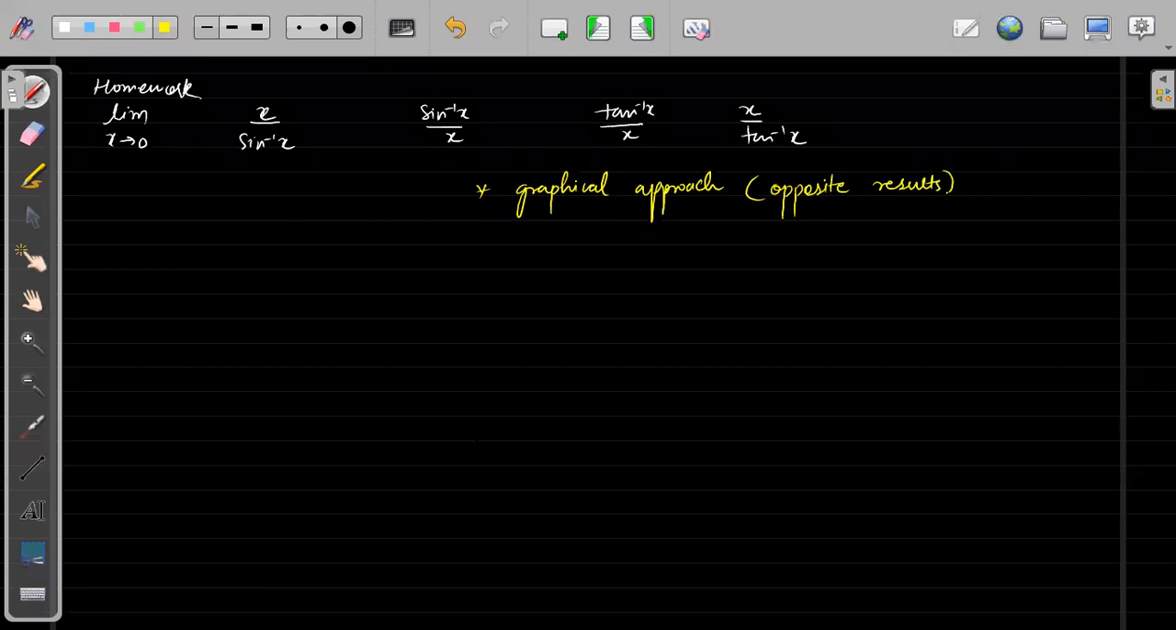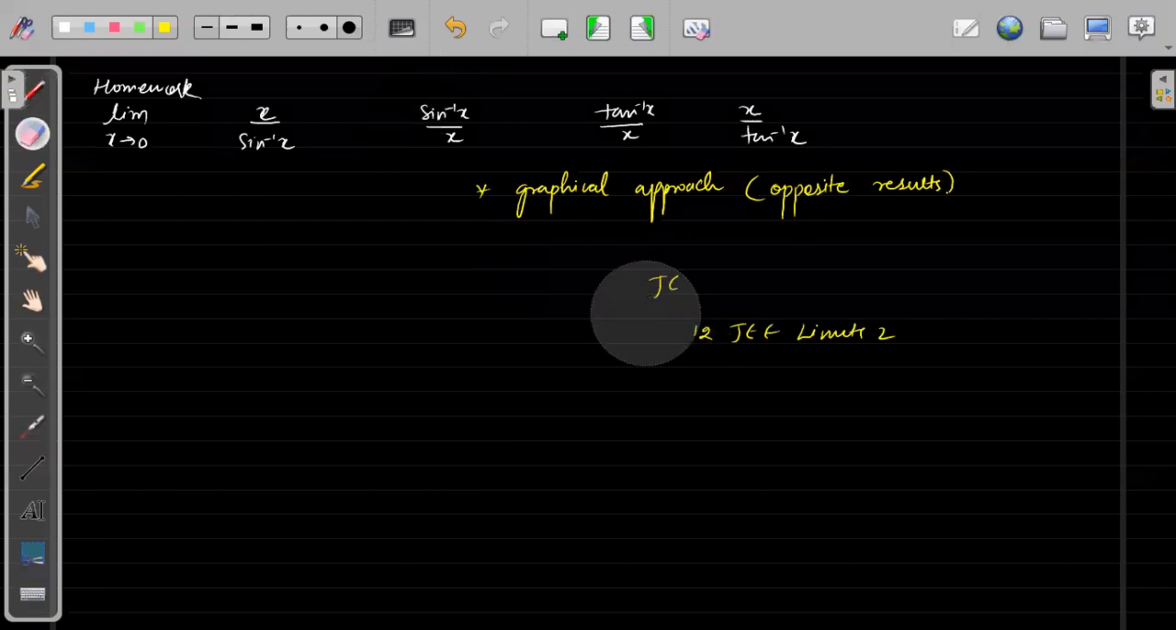Homework heading in your Learnity, I'm always writing JEE 12th. You can just check JEE or 12th, anything. You can write 12th and then JEE. With this, I'm writing the heading. So this time I've given the heading 12th JEE limits 2, right? So that you can easily check.